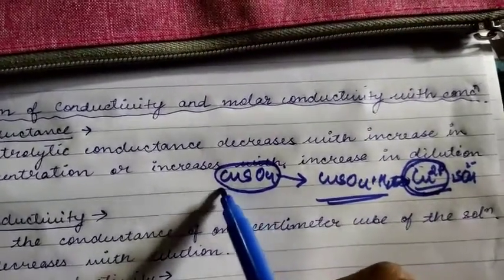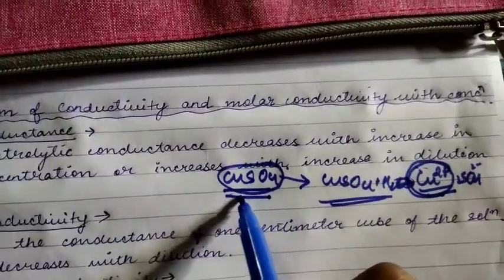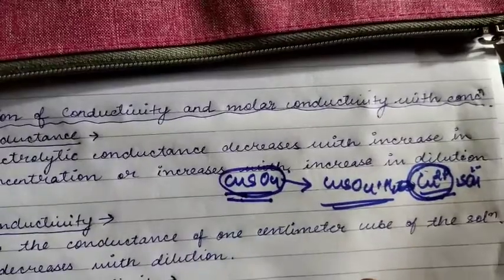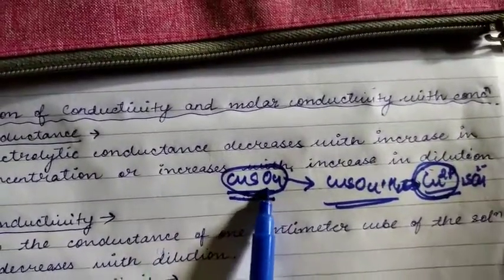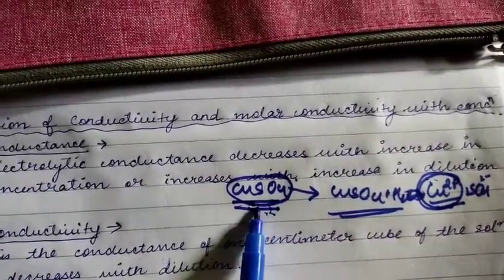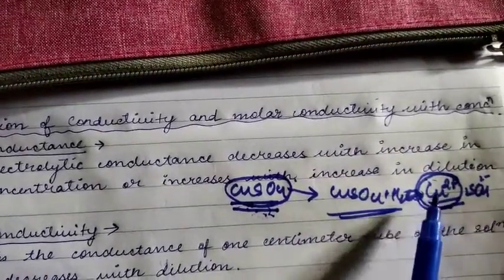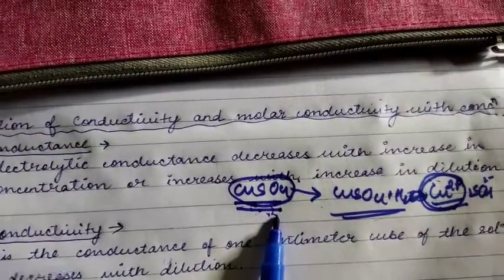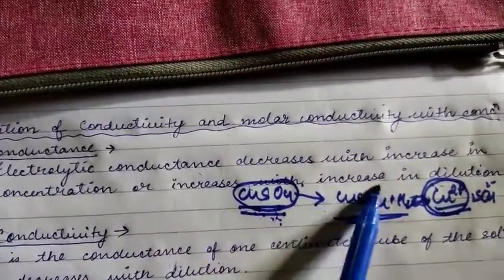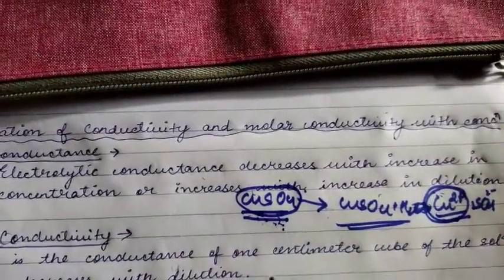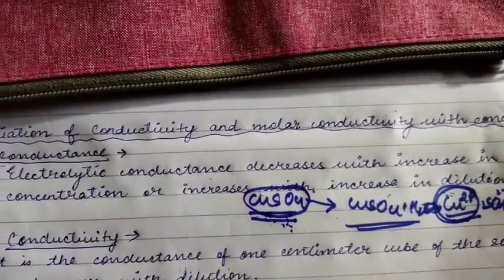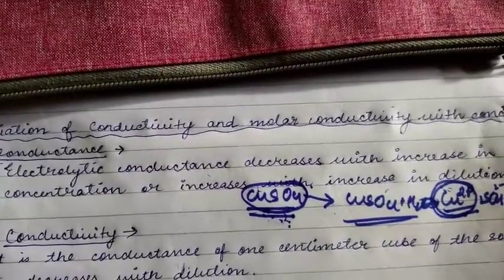When copper sulfate is less diluted, the salt will be less dissociated. But when you add more water, the copper sulfate salt will dissociate more easily. Then more copper ions will be formed and you can observe more conductance. Is it clear now? So electrolytic conductance increases with increase in dilution. The more water you add to the salt, the more ions will be produced, and those ions are responsible for the conductance of electricity.